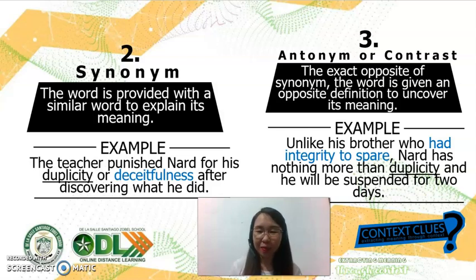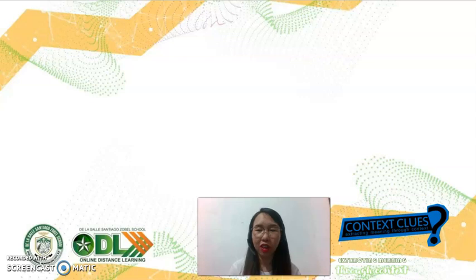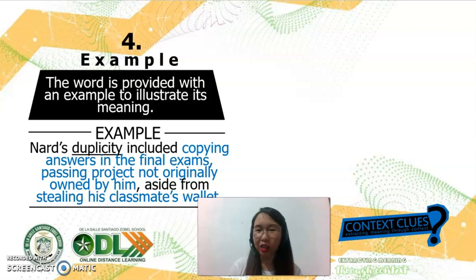Okay? Up next, let's see. What do you think are the next types of context clues? We are on to our top 3. Let's have number 4. The fourth one is, of course, if you cannot really define the word, let me just give an example. The word is provided with an example to illustrate its meaning.